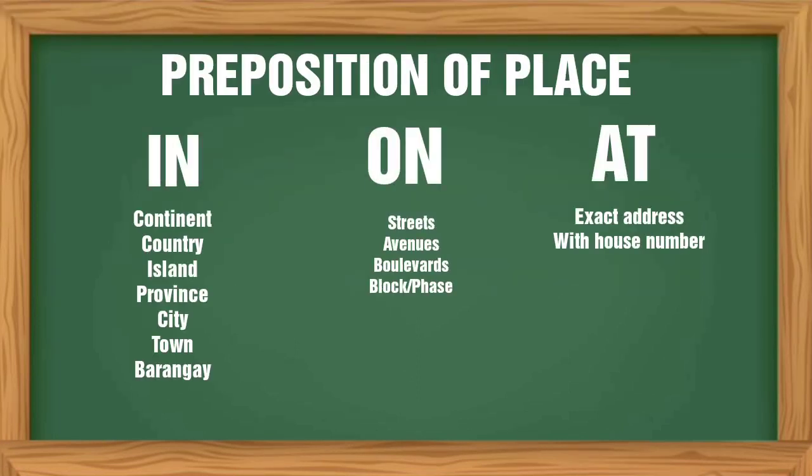As a summary, in preposition of place, in is used to refer to continents, countries, islands, provinces, cities, towns, and barangays, whereas on refers to streets, avenues, boulevards, block, and phase, and at refers to an exact address with house number.